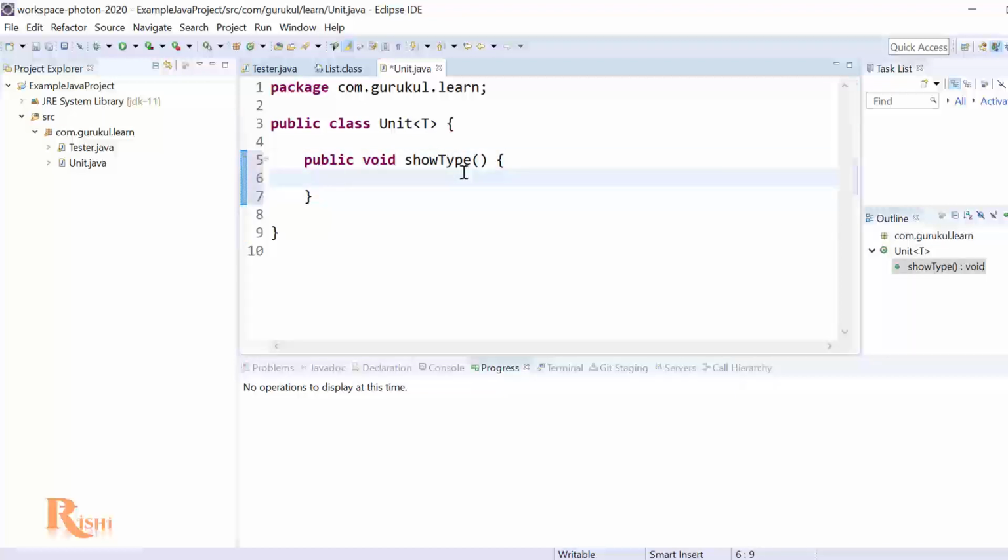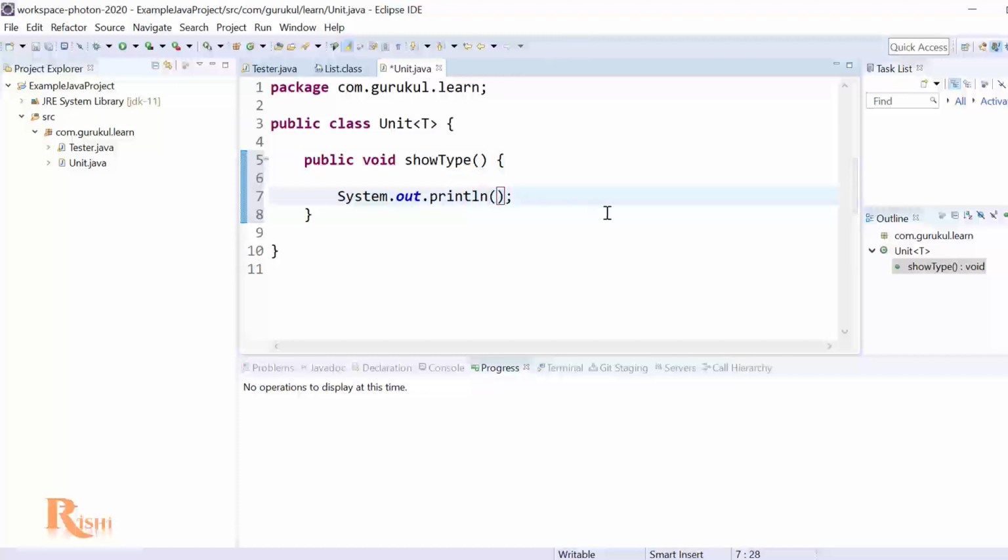Okay, and in this particular method, whatever is coming in, I'm just printing the type of that particular class. So sysout. Okay, and here I'm going to say T. Now here, how interesting is that? I want to understand the type of this particular class. So I will make sure that this T is available to me, with some class name. So let's go ahead and access that T.